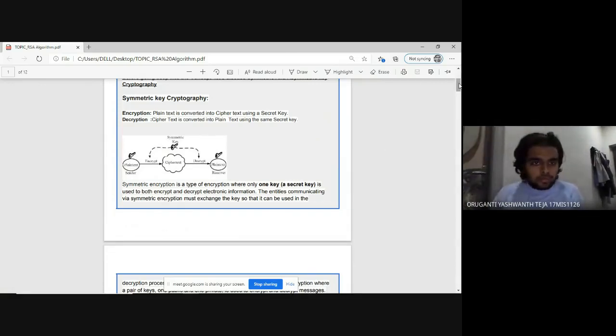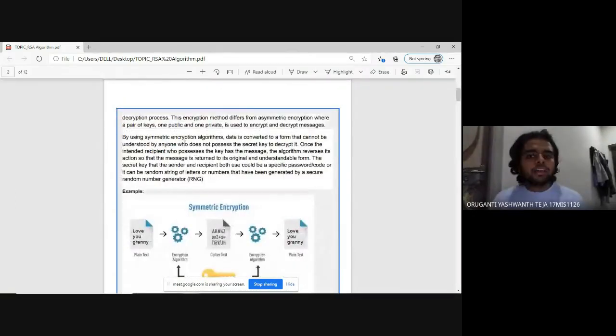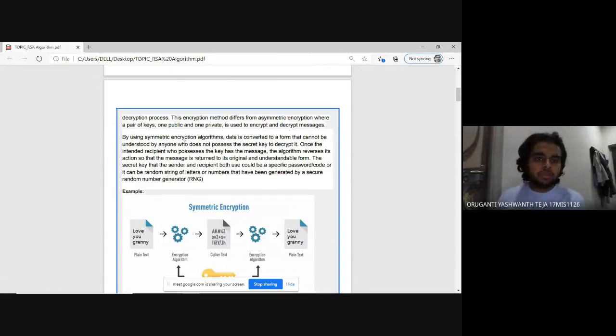By using symmetric encryption algorithms, data is converted to a form that cannot be understood by anyone who does not possess the secret key to decrypt it. Once the intended recipient who possesses that key has the message, the algorithm reverses its action so that the message is returned to its original, understandable form.